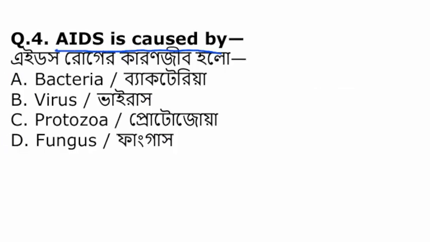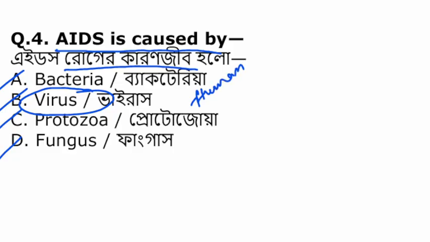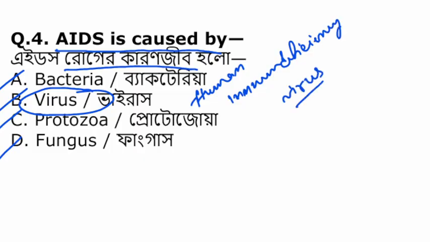AIDS is caused by: bacteria, virus, protozoa or fungus. So AIDS is caused by a virus, that is human immunodeficiency virus, HIV.